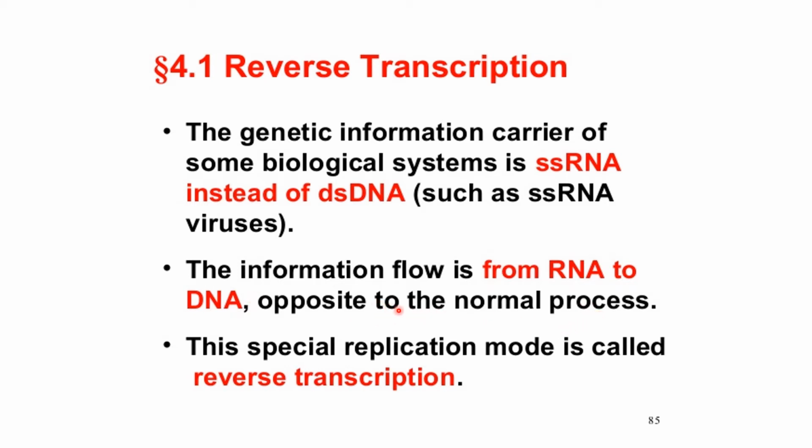In the central dogma, which you have all come across, RNA was formed after DNA in the process of transcription. While here, reverse transcription is the advanced central dogma in which single-stranded RNA is copied to form double-stranded DNA. This special replication mode is called reverse transcription, as it is the reverse of transcription.